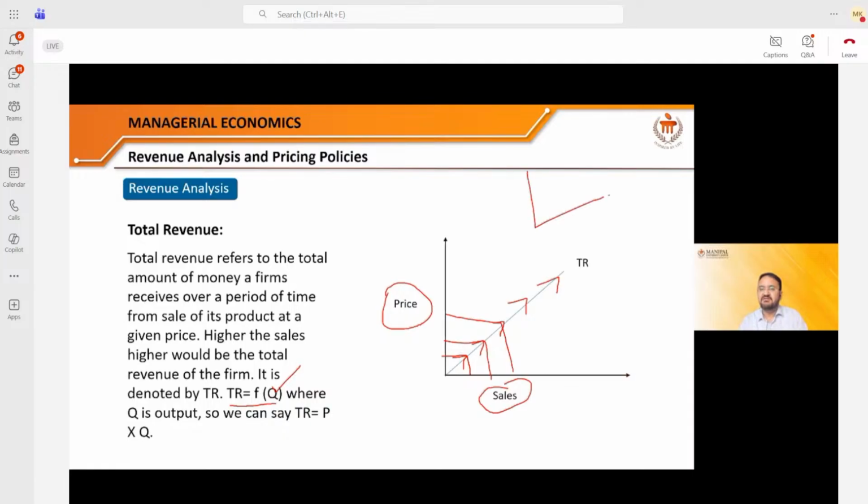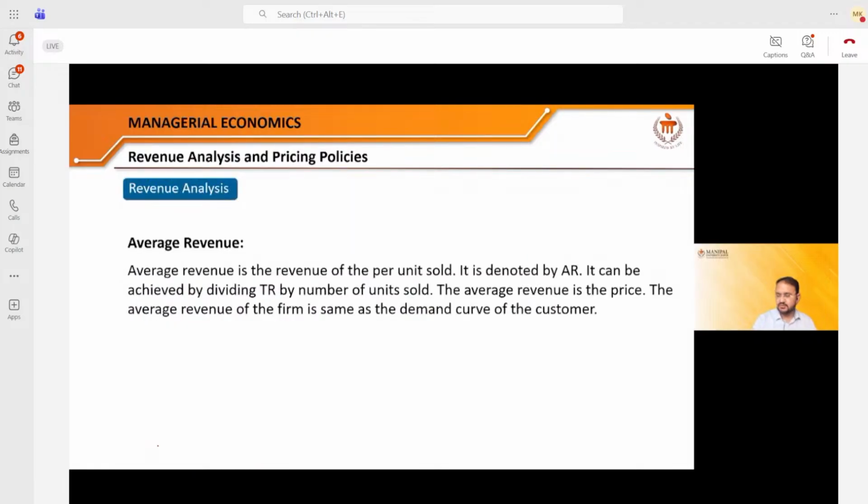So therefore, revenue is like this. If I put the price on the y-axis and quantity on the x-axis, it goes in the upward, positive direction, right? And here is the simplest formula of revenue. This is the formula. Total revenue is equal to price multiplied by quantity. Total revenue is equal to price multiplied by quantity.